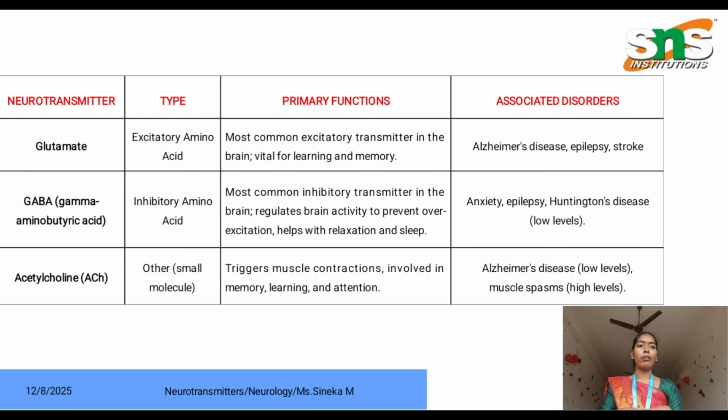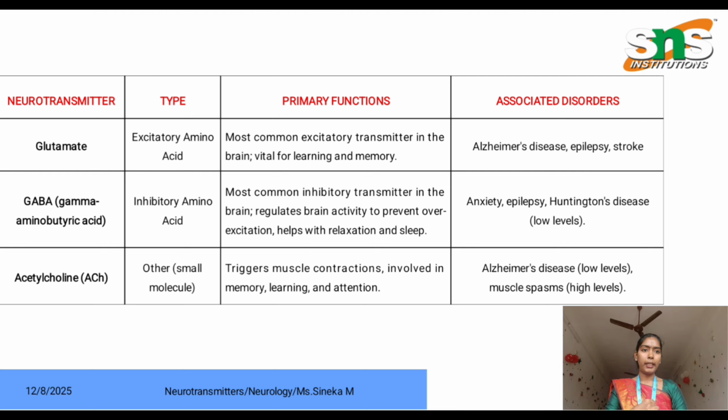Here is the flow chart of neurotransmitters based on the type, primary function, and the associated disorder. The first one is glutamate. Glutamate is an excitatory amino acid, the most common excitatory neurotransmitter in the brain. It is responsible for learning and memory related functions. Associated disorders are Alzheimer's, epilepsy and stroke.